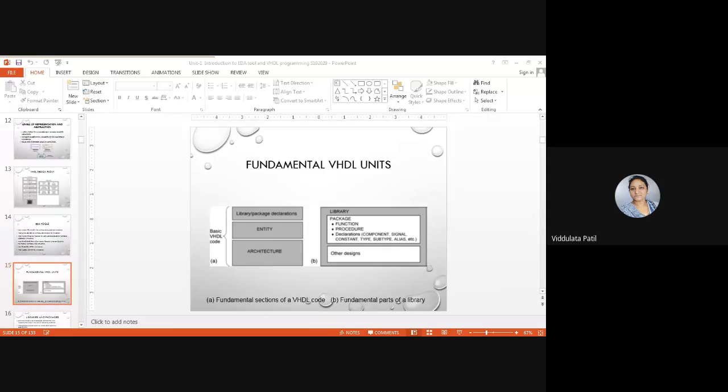Now, what is library declaration? Lakshmi? Yes, ma'am. Yes, what is library declaration? How you declare library in a VHDL, and for what purpose you are adding that in a VHDL program?